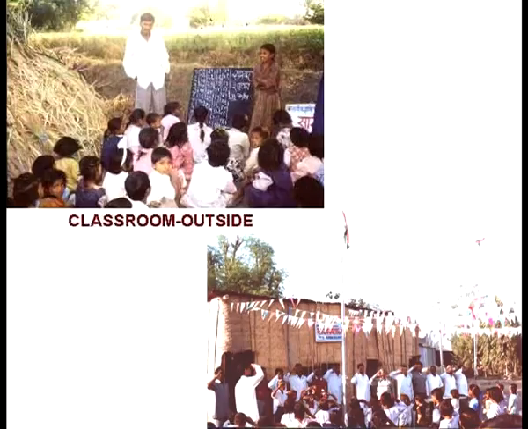Now these are two pictures from the Shakhar Shalas. In one, a teacher is imparting education to the children of the sugarcane laborers, and in the bottom picture a celebration, a function, is being organized in a Shakhar Shala in the state of Maharashtra. So these are the ways which are being implemented in the state of Maharashtra to impart education to the children of the sugarcane laborers.